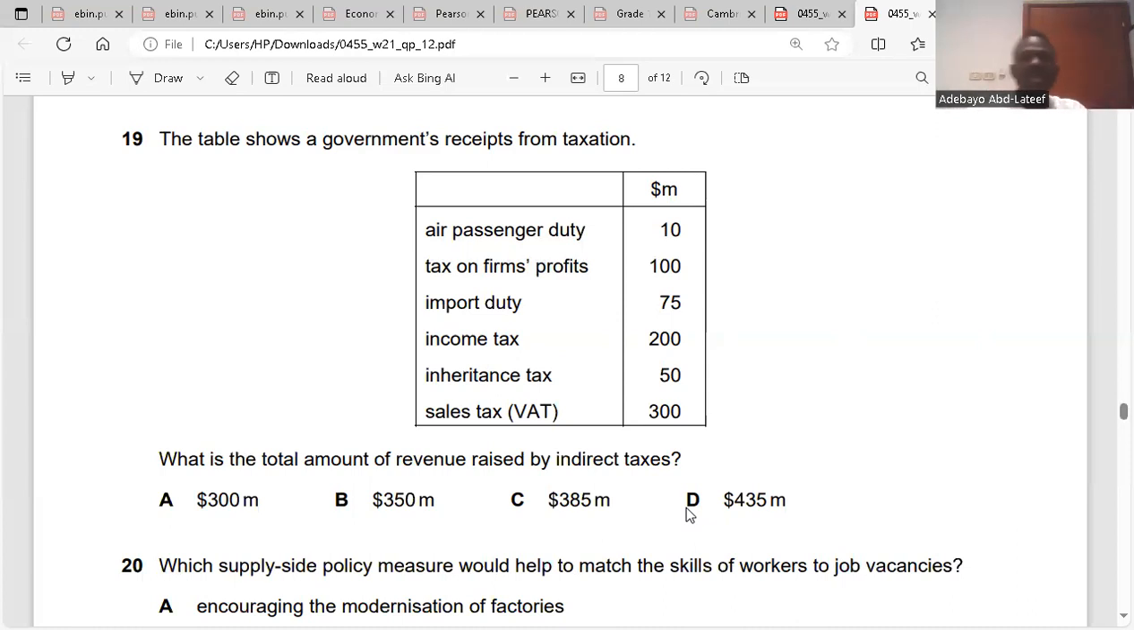Income tax is a direct tax. Import duty is on consumption, that's 75. Taxes on firms' profit, that's corporation tax, is a direct tax, not indirect. Air passenger duty is an indirect tax. So 300 plus 75 plus 10, that's 385. So the answer is C.